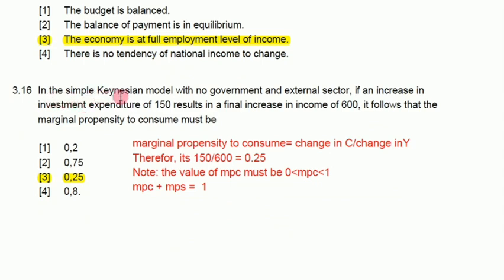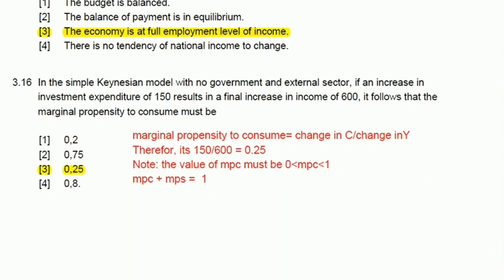In the simple Keynesian model with no government and external sector, if an increase in investment of 150 results in a final increase in income of 600, it follows that the marginal propensity to consume is 0.25. You just take the change in investment over the change in income, then you will get 0.25.